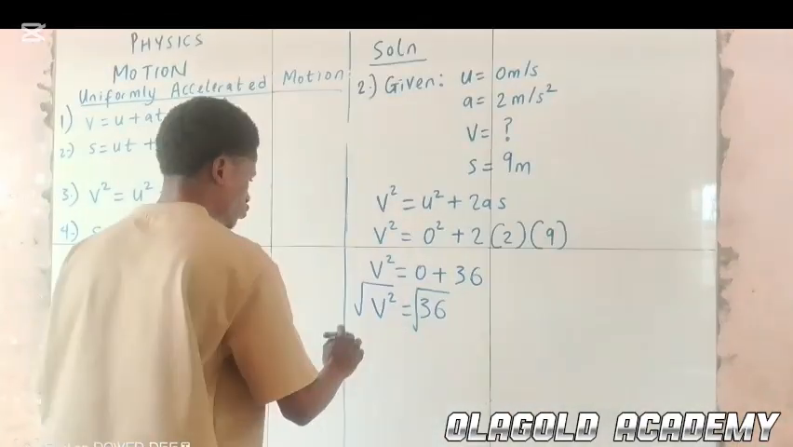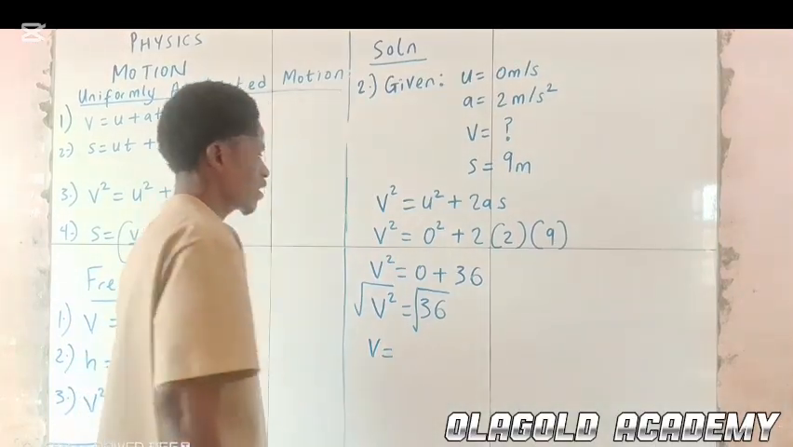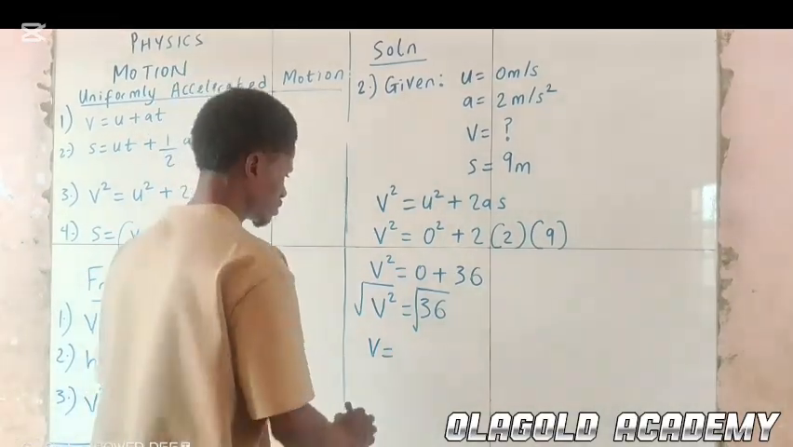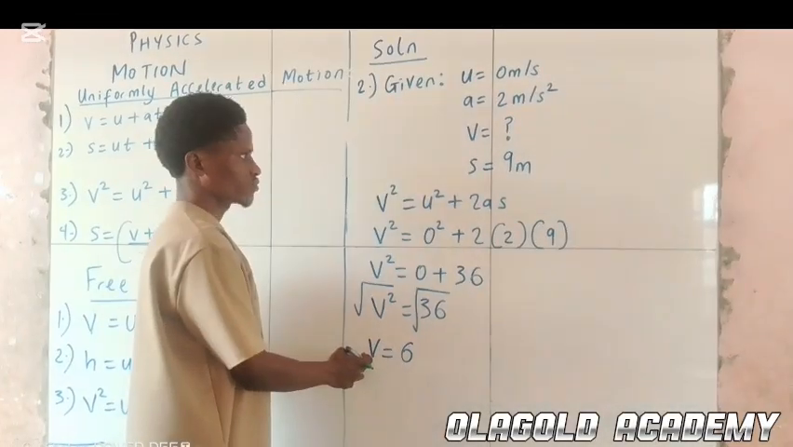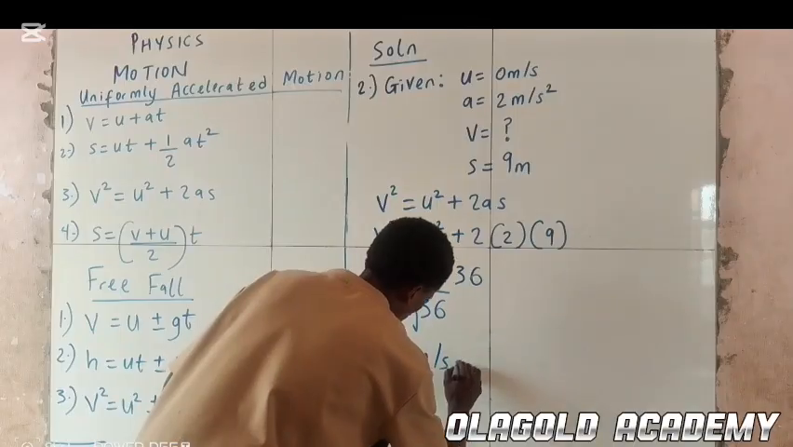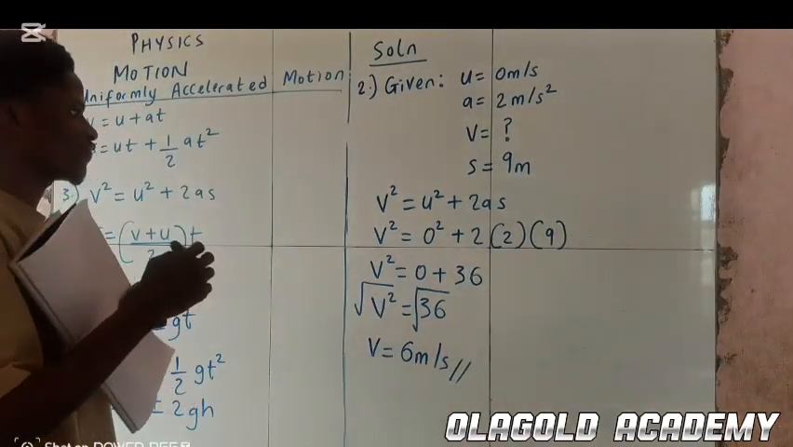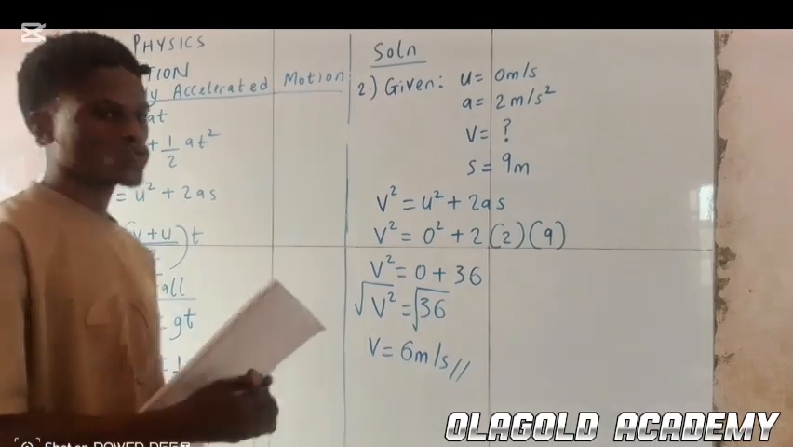So the square root of V squared is V, and the square root of 36 is 6. Remember, we're looking for velocity, so the unit is meter per second. So we have 6 meters per second as our final answer. That's for number 2.